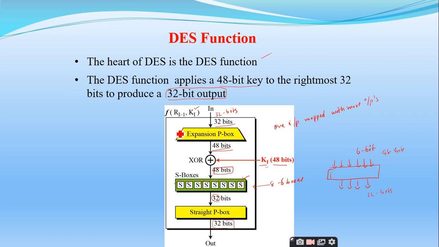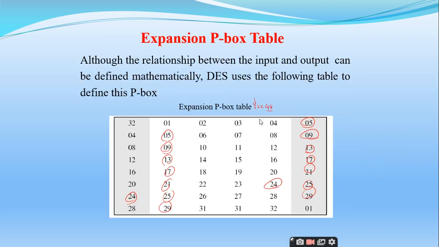This is the function. So the expansion P box is explained. After the expansion P box, I have to do the XOR operation, and after this XOR operation, I give the input to the S boxes. After the S boxes, the output has to be given to the straight P box. So in the function itself, I have 4 different units. We are done with the explanation of the expansion P box.